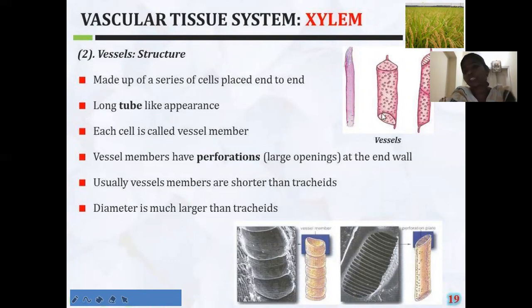These vessels also show tube-like structures only. Their ends have openings. Those openings are called perforations. These openings are also known as pits or pores. Generally, the vessels have the pores or openings at the end walls only. In some cases, the vessels at the lateral positions also have openings. This is about the structure of the vessels.